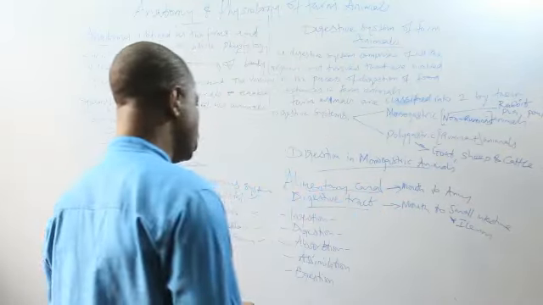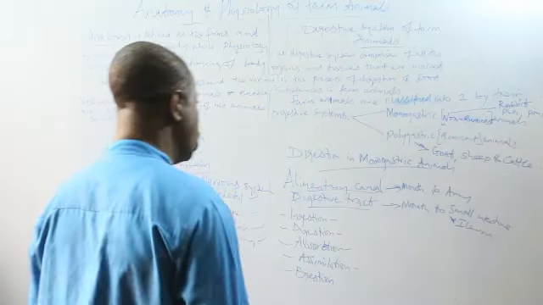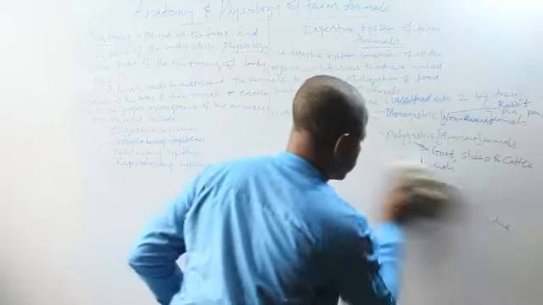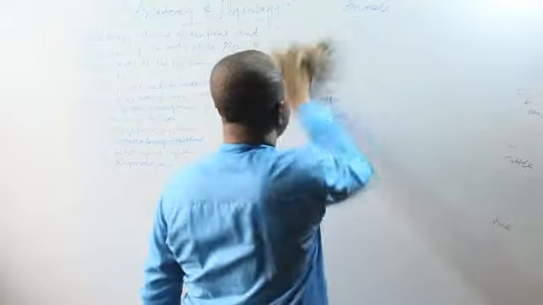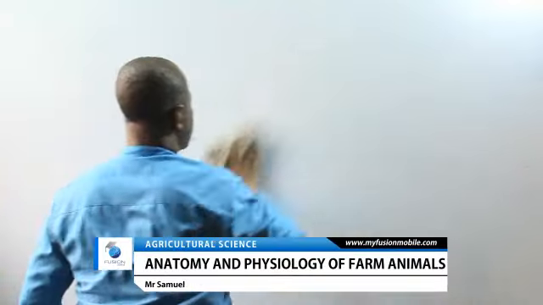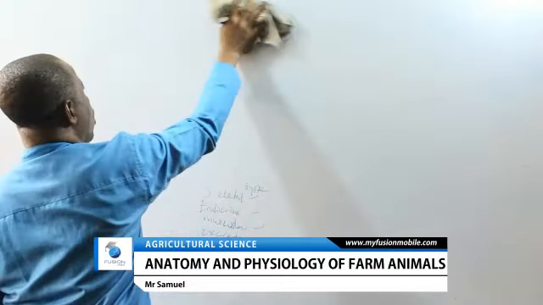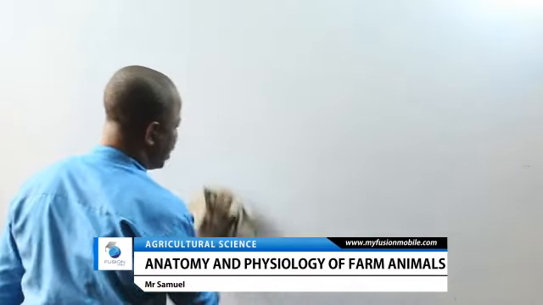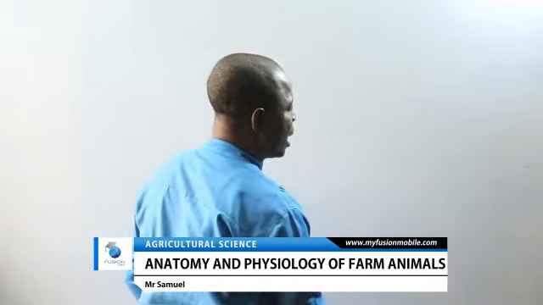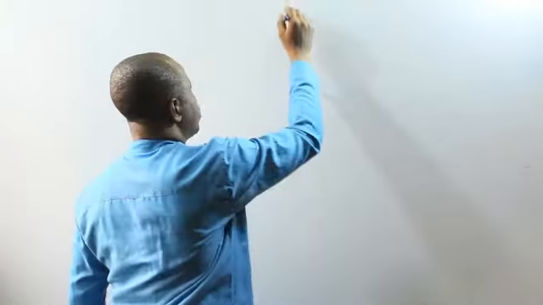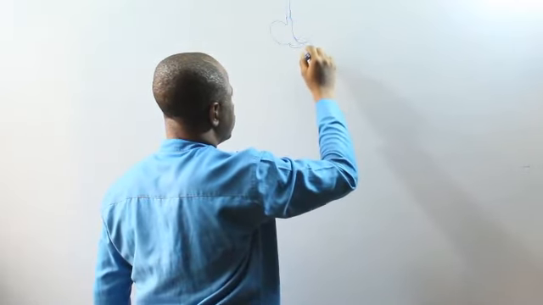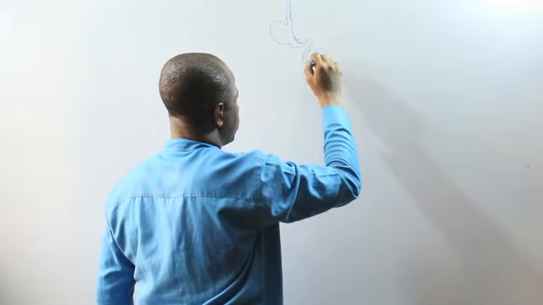Okay, now let's go to the proper study of digestion in monogastric animals. Digestion in monogastric animals occurs only at the point where we have enzymes, because it's only the enzymes that can make digestion occur. Let's assume that we have something like this.